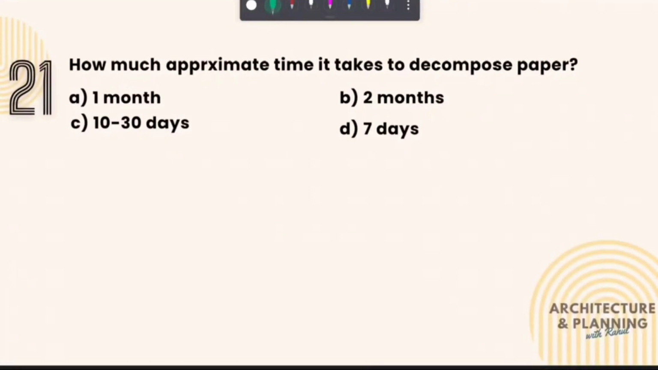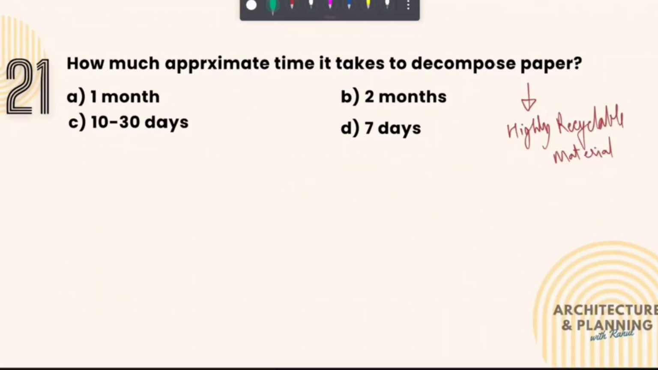How much approximate time does it take to decompose paper? So paper is a highly recyclable material and it usually gets decomposed in 10 to 30 days. Therefore the correct answer is option number C.